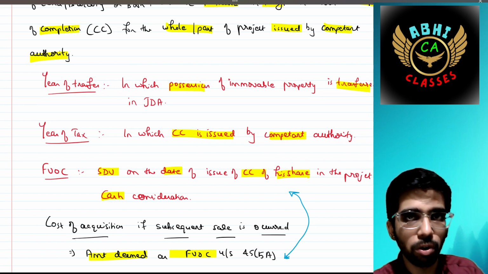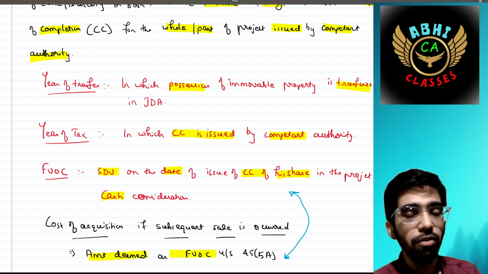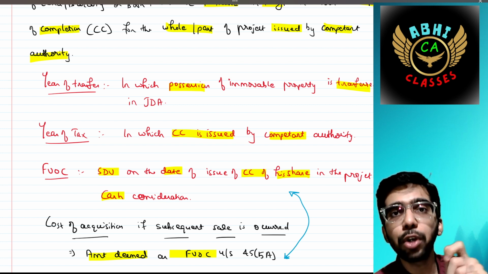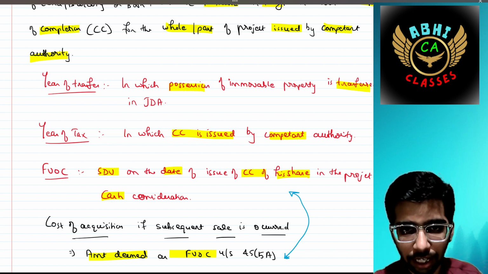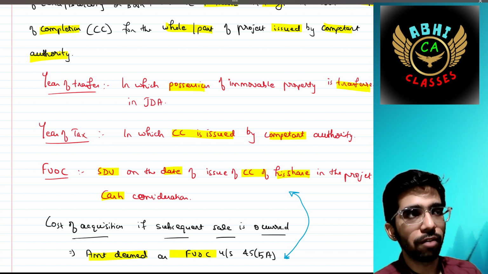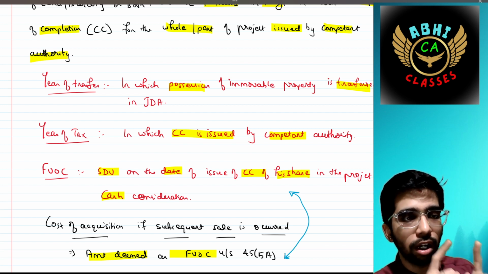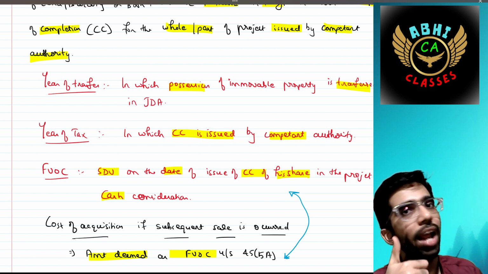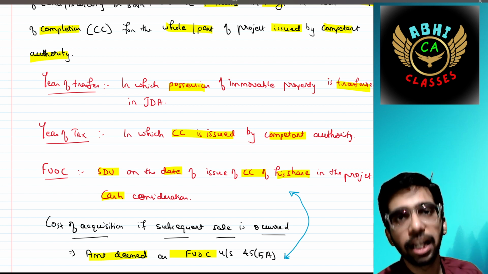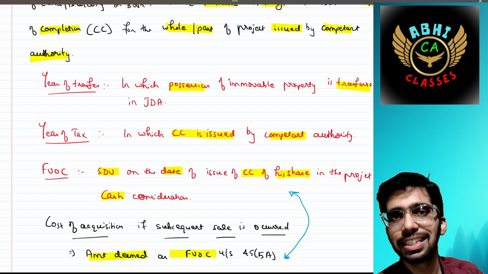But the FEOC, the sale consideration, would be, as I have already told, not FMV. We have to take the SDV, that is stamp duty value, on the date of issuance of CC of his share. Let's say, for example, I am going to receive flat 1 and flat 2. The SDV of both flat 1 and flat 2 should be taken on the date of issuance of that CC.